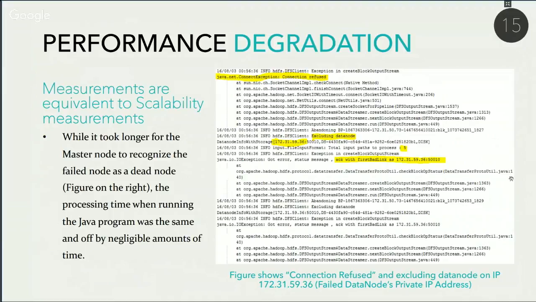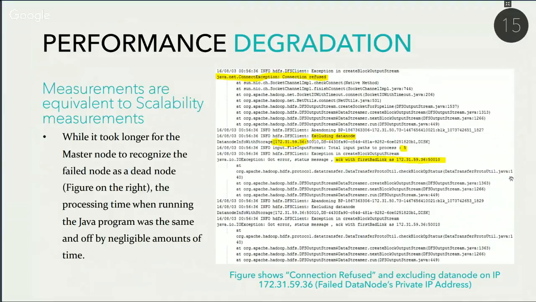As soon as the master node recognizes that the slave node is a dead node, it will stop trying to connect to it. The main observation in this scenario for performance degradation is that processing times as the cluster size decreases only take a little longer than the scenario where the slave nodes are removed from the cluster gracefully.